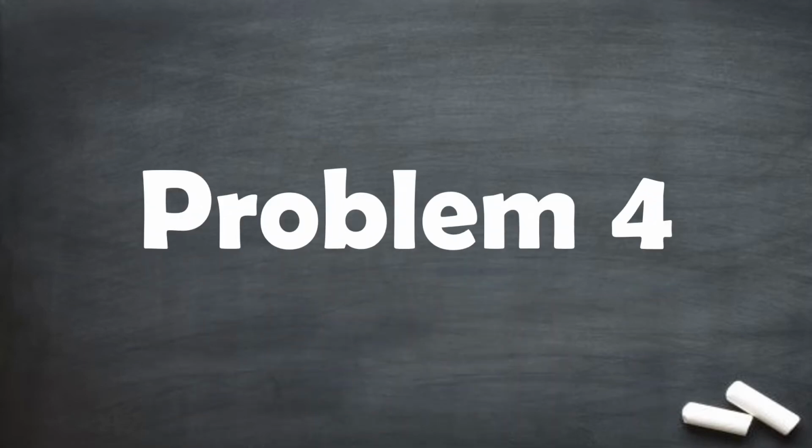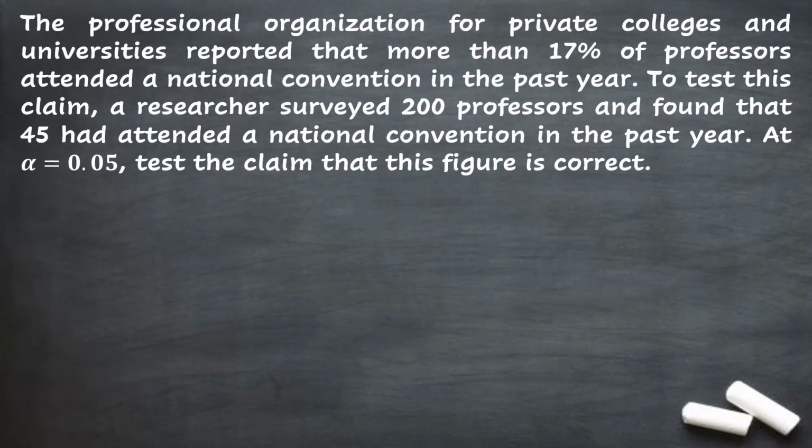Problem number 4. The Professional Organization for Private Colleges and Universities reported that more than 17% of professors attended a national convention in the past year. To test this claim, a researcher surveyed 200 professors and found that 45 had attended a national convention in the past year. At alpha level equal to 0.05, test the claim that this figure is correct.